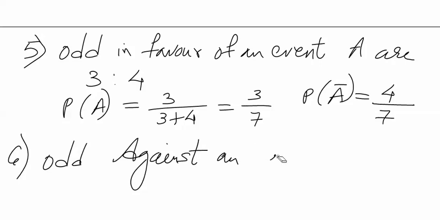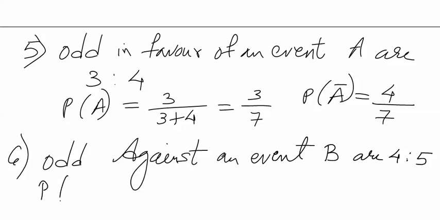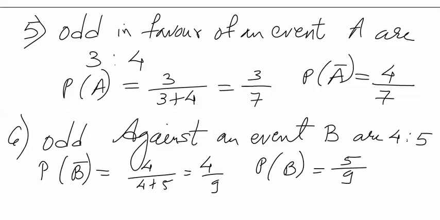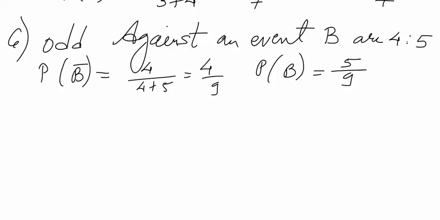Odds against an event B are 4 is to 5, which means probability of non-happening of event B is 4 out of 4 plus 5, that is 4 by 9. So probability of happening of an event B is 5 by 9. These are certain basic properties of probability which we'll be using in this topic while we'll be solving some questions.